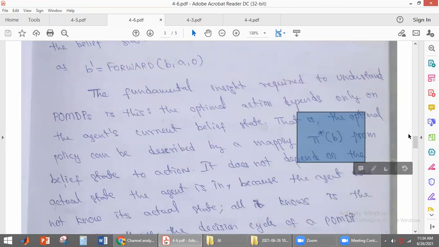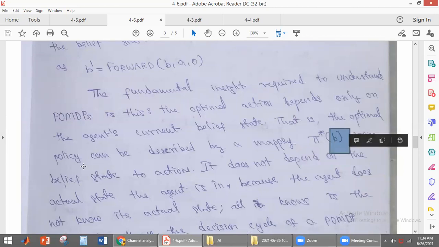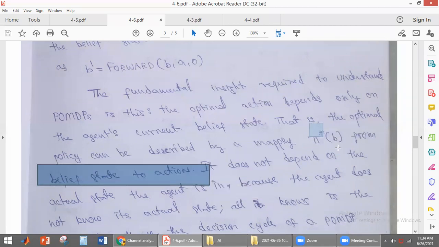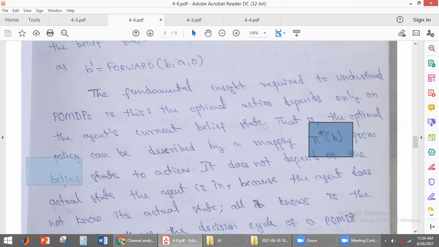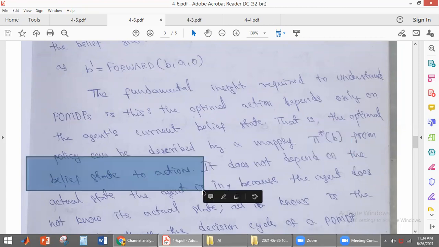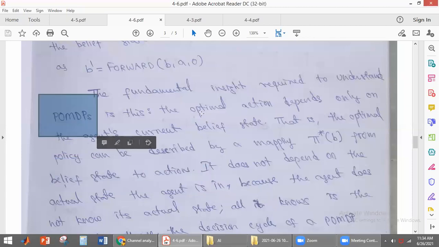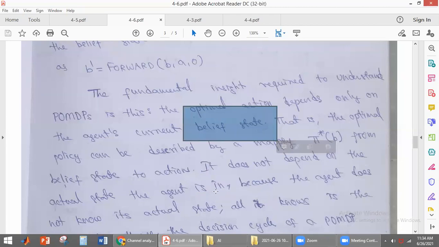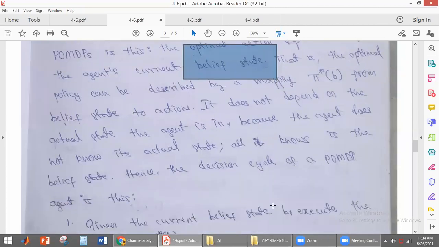So what is the state we have here? B, the belief state. At that particular belief state, what action needs to be performed? This pi star B will give you the mapping from belief state to action. So in POMDP, students, the optimal policy depends upon the current belief state, whereas MDP's optimal policy depends upon the current state S.